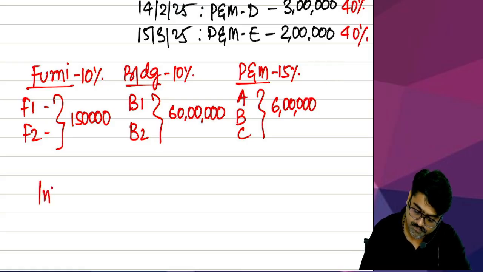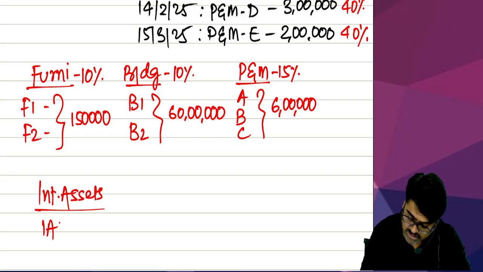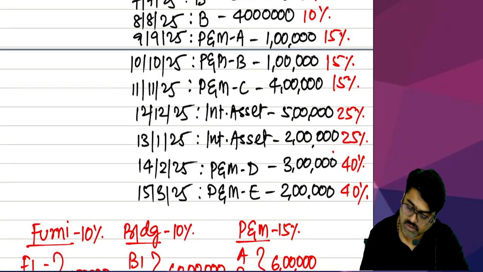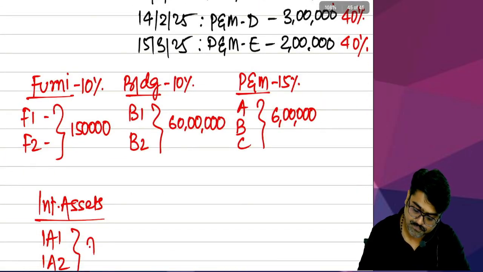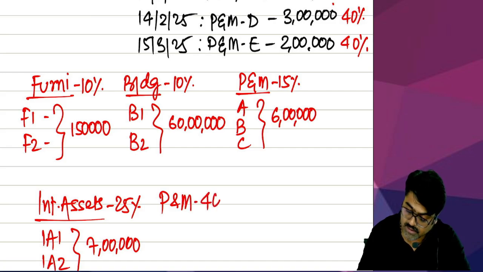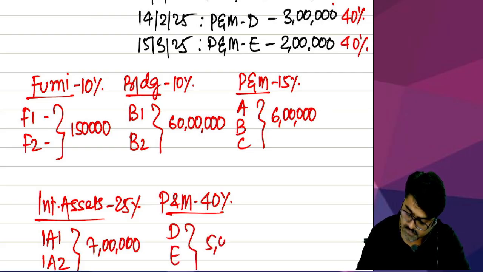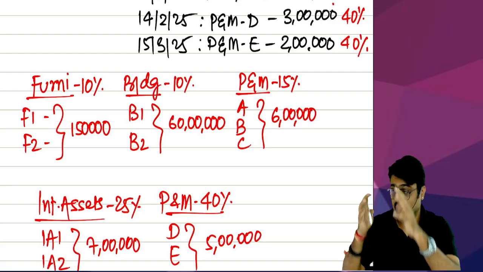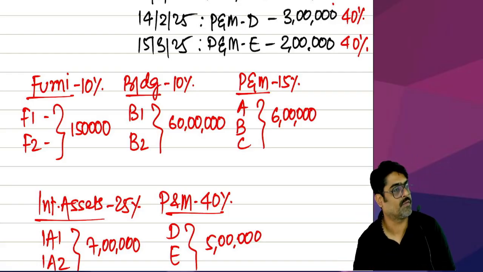Then again you will make a block of intangible assets. Intangible assets IA1 and IA2. Both the intangible assets, what is the value? 5 plus 2, 7 lakhs. Then, because on intangible assets the rate is 25%, you make another block for plant and machinery having a rate of 40%: plant and machinery D and plant and machinery E. What is the total value? 5 lakh. This way you are going to create different blocks.